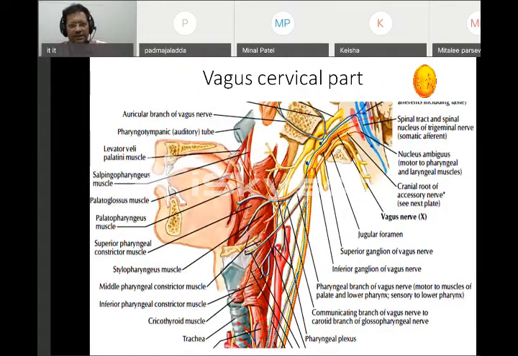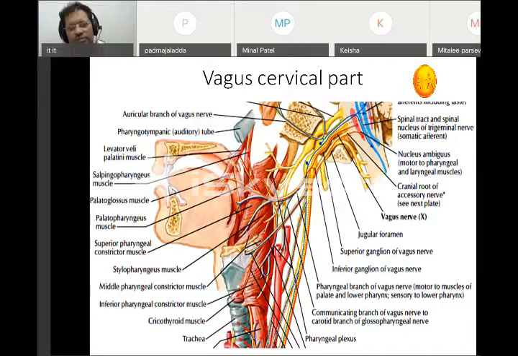I divided the vagus into two parts. One up to the neck, base of the neck, and another which is thorax and abdomen. We're just going to talk in brief about the vagus. Vagus is the 10th cranial nerve. It arises from the medulla oblongata. So it has a nucleus in the medulla oblongata, a huge nucleus. Third thing, it is chiefly parasympathetic. We call parasympathetic a craniosacral outflow. So cranial outflow of the major parasympathetic is coming from the vagus.